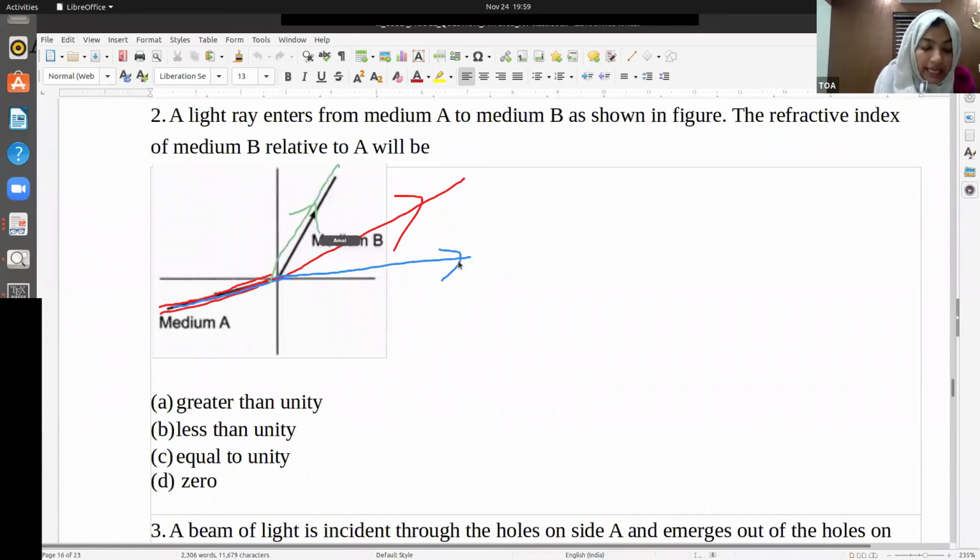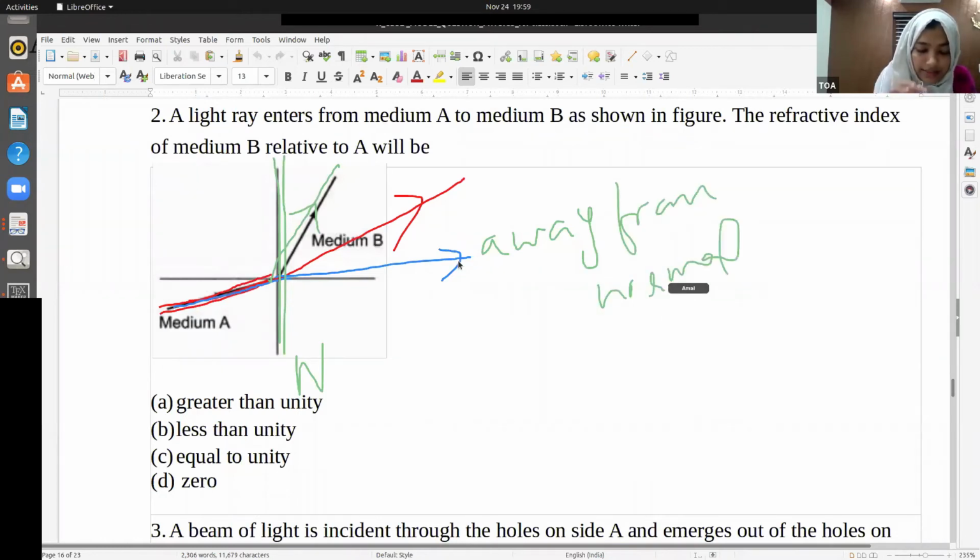This is the normal. If it is moving away from the normal, like the blue color, that means medium A is denser or B is